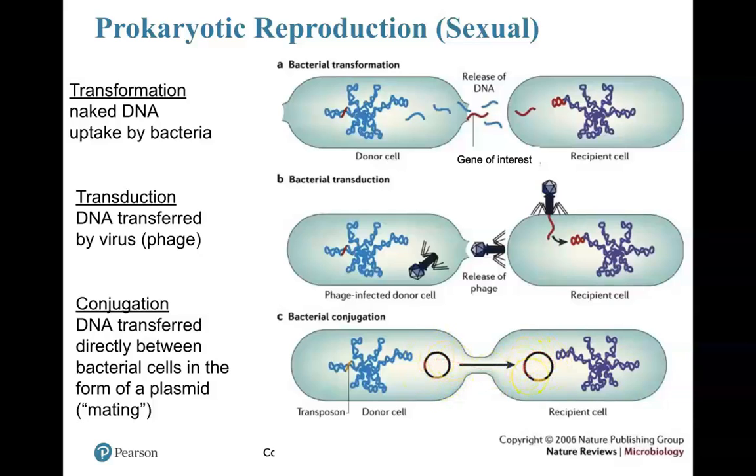I didn't discuss this in detail, but prokaryotes have plasmids. Plasmids are another area that has other genes of interest in a prokaryote. Well, that can get transferred to another prokaryote. That is called conjugation. It's a true form of mating. All 3 types are sexual reproductive events in prokaryotes.